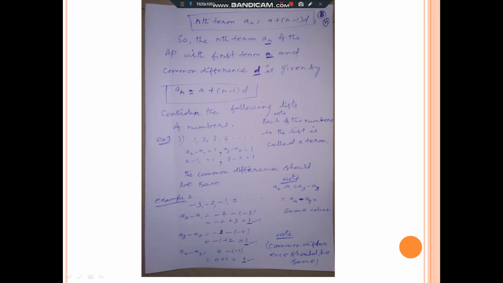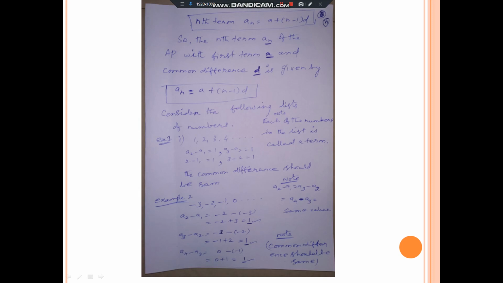Now I am going to find the common difference. I already gave the hints about that. Once again, repeat that. The first common difference procedure is a2 minus a1, minus 2 minus of minus 3. Why minus of? Minus is there already in the formula. And if the term is negative, you have to represent it inside the bracket. That is the rule. Minus 2 minus of minus 3 becomes plus 3, equal to 1.